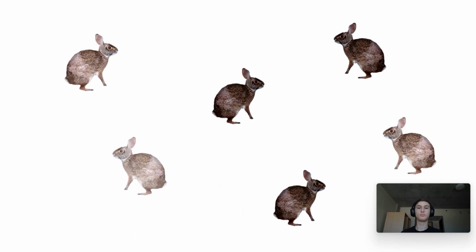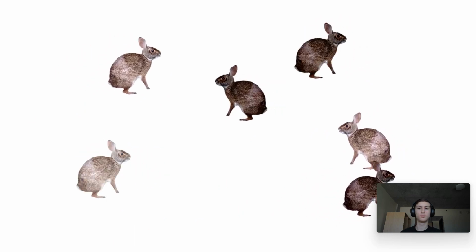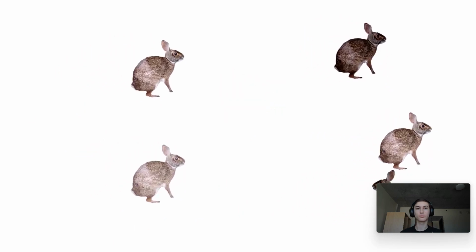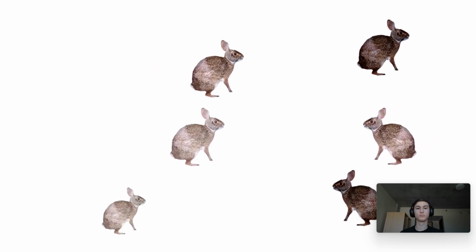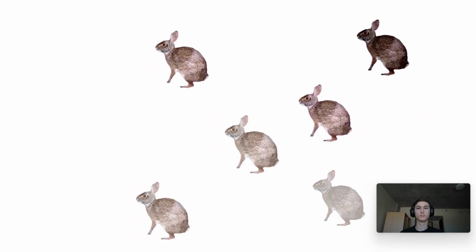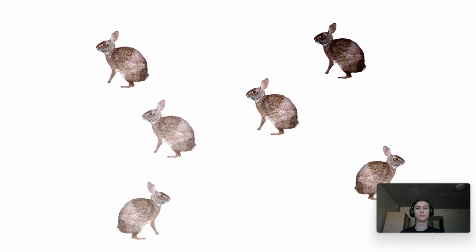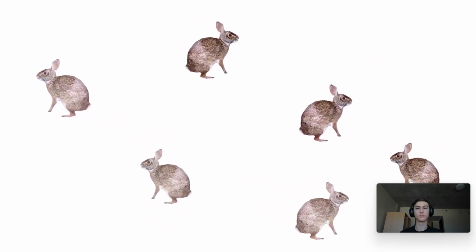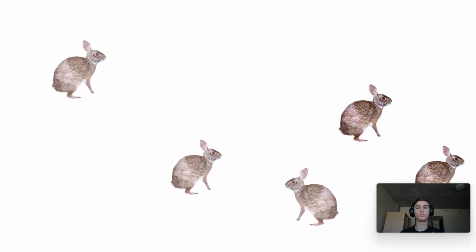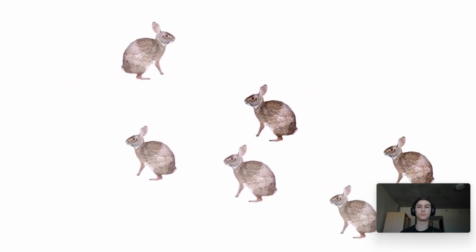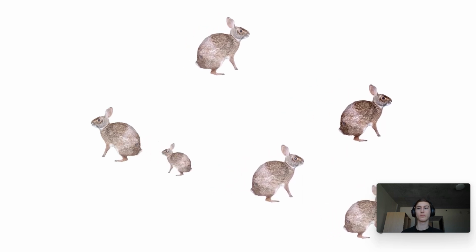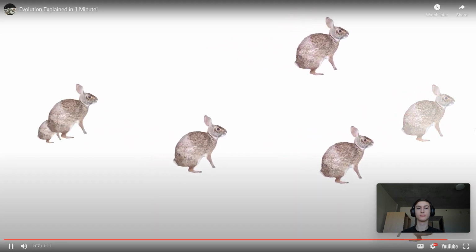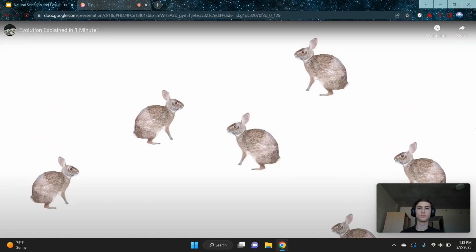These rabbits live on a white background. Dark colored rabbits are easier to see, so they tend to get eaten by predators. Light colored rabbits are harder to see, so they tend to live and reproduce. Over time, some individuals survive and reproduce better than other individuals because of certain characteristics. In this example, coat color. These characteristics get passed down to their offspring, who then survive and reproduce better than other individuals, and the population can end up looking quite a bit different than what it did in the past. This is evolution by natural selection.